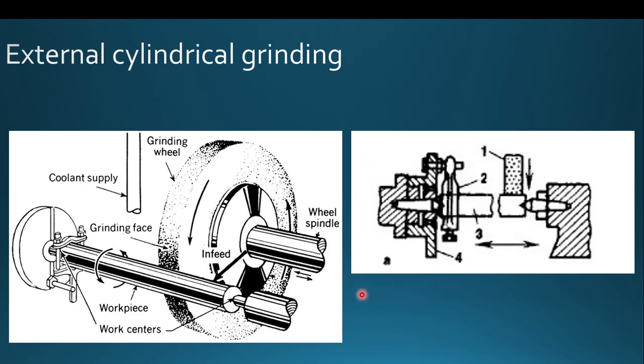So this machine shows the external cylindrical operation. A workpiece is set between the rotating spindles, and here we have the horizontal axis rotating grinding wheel, which will be fed against the rotating workpiece in order to grind the surface. And this is again another view.